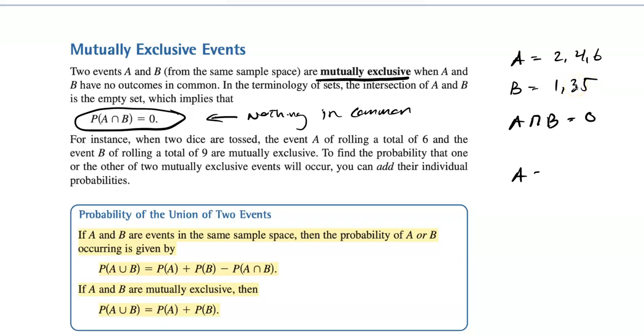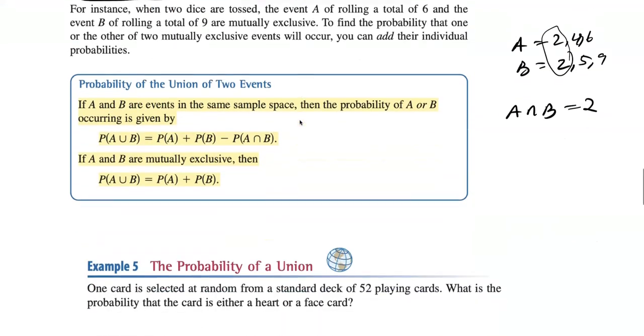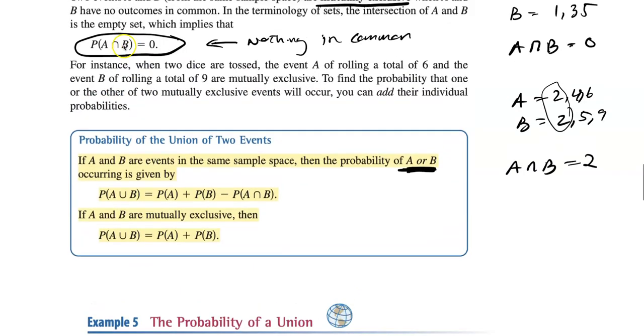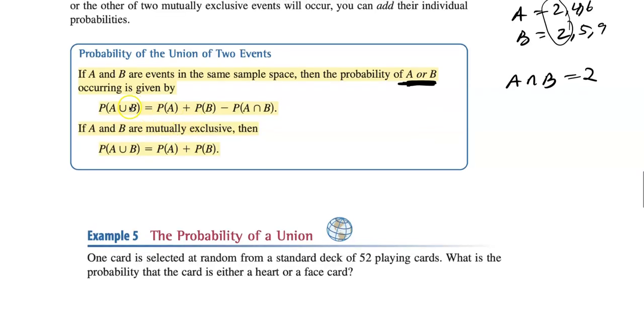Likewise, if I had set A was 2, 4, 6, and set B was 2, 5, 9, and I said what's A intersection B, they both have a 2, so just 2. If they have nothing in common, we call that mutually exclusive. Now in general, if you want to find the probability of the union of two events, so the probability that A or B happens, the key thing to keep in mind is it's or. Intersection is and. Union is or.